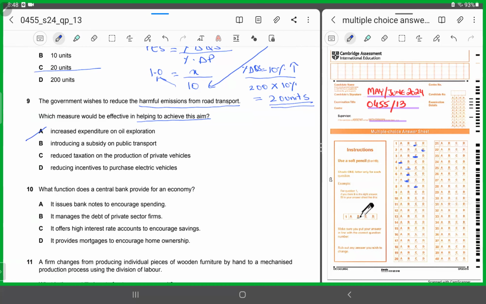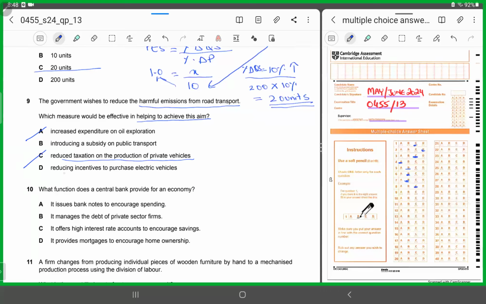C says reduce taxation on the production of private vehicles. Now if the government will reduce taxes on production of private vehicles, it's trying to boost the level of supply. So this would increase the number of vehicles on the road. So instead of reducing the amount of pollution, it would be accentuating it, right? Adding on to it. So that's not the option.